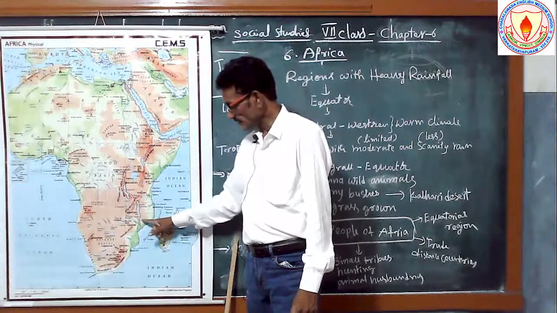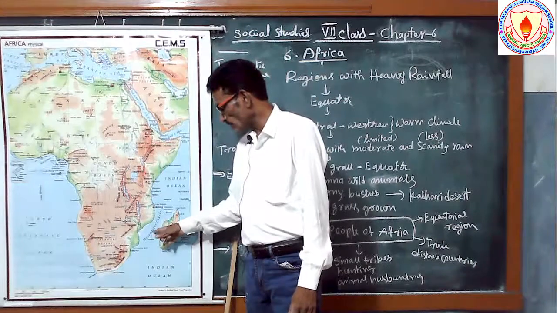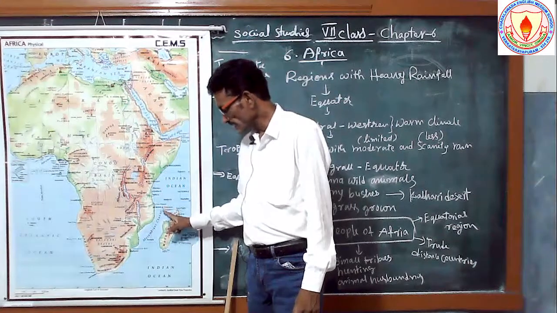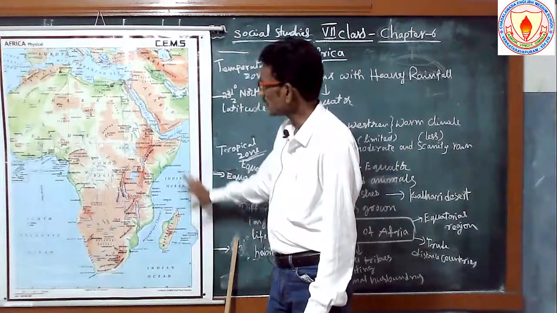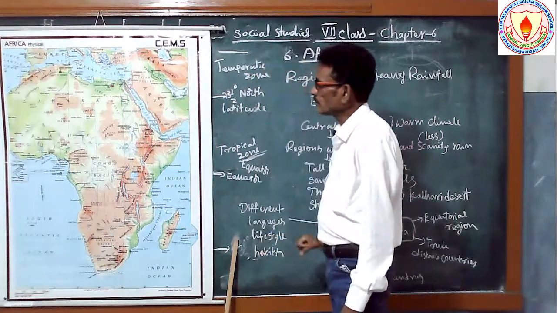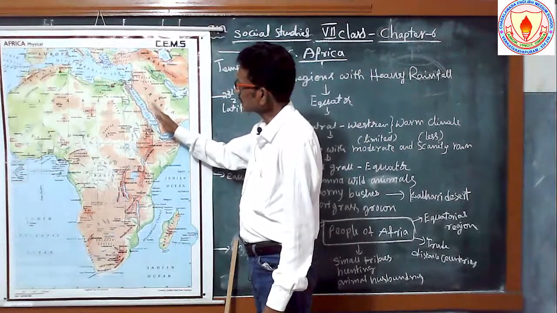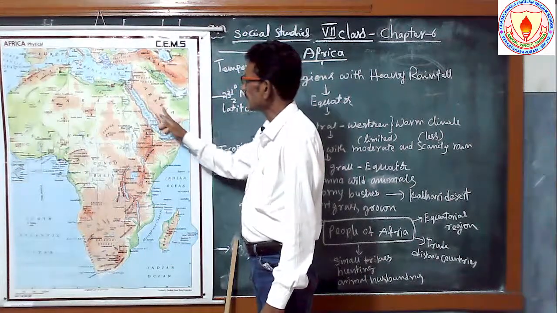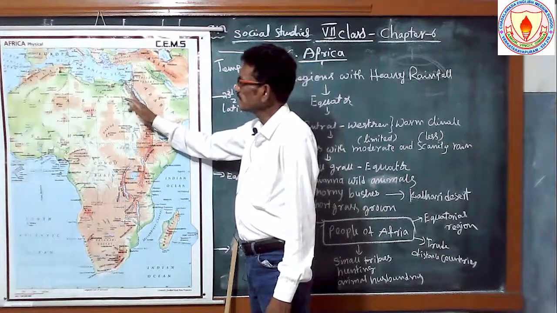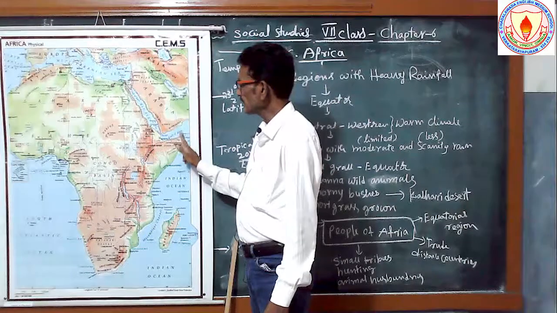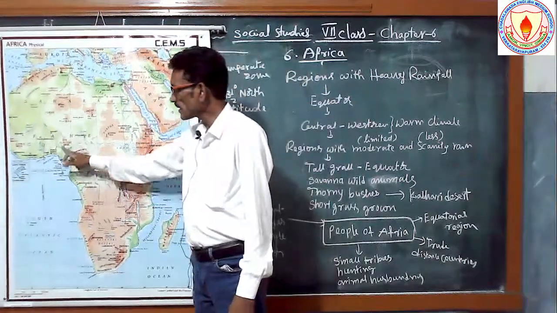Okay. See here, this is another name: what is the dark continent. And this is the Mozambique channel. Okay, this is the very important Mozambique channel. And next the Red Sea, and in the northern part of the Red Sea, Arabia is also located. And this is the Gulf of Aden and Red Sea, and next this is Nigeria.